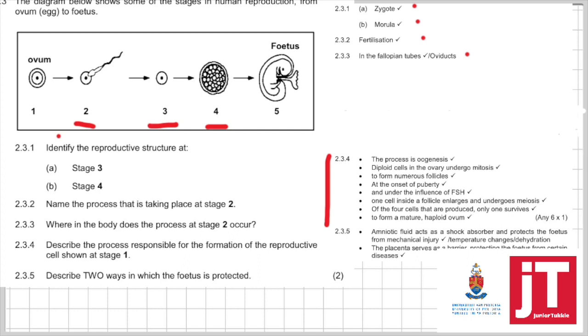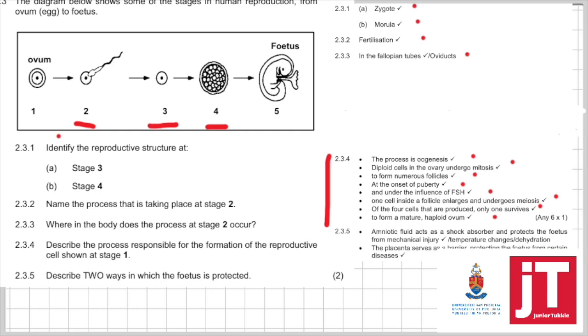And that you get straight from the exam guidelines, but let's read it. The process is oogenesis. Diploid cells in the ovary undergo mitosis to form numerous follicles. At the onset of puberty and under the influence of FSH, one cell inside a follicle enlarges and undergoes meiosis. Of the 4 cells that are produced, only one survives to form a mature haploid ovum.